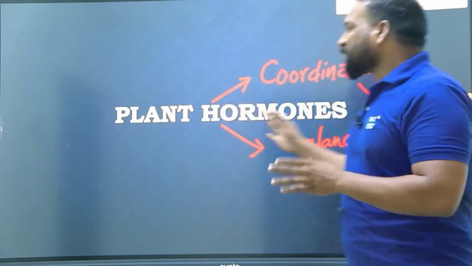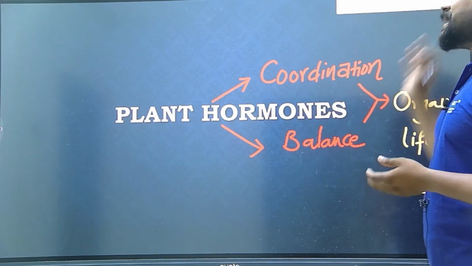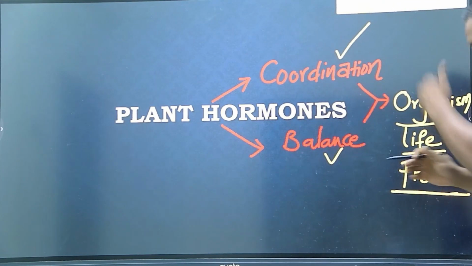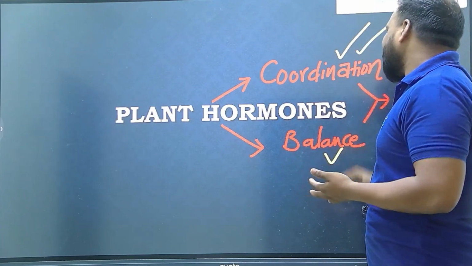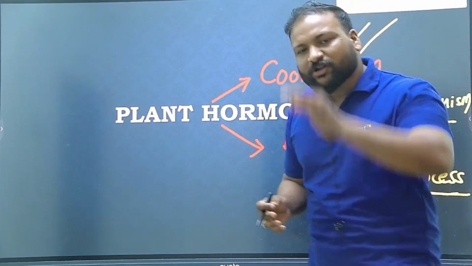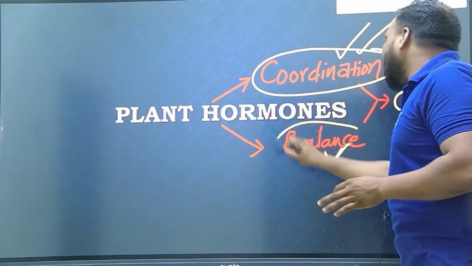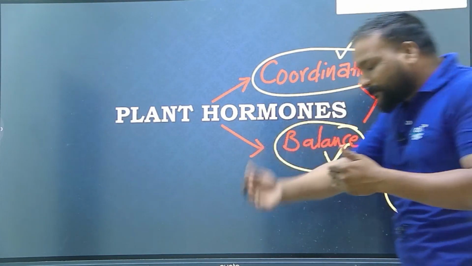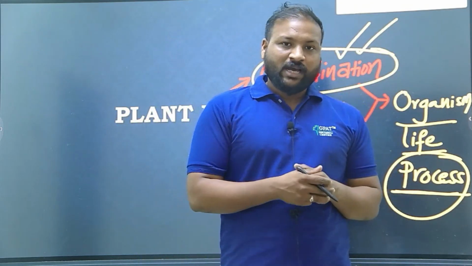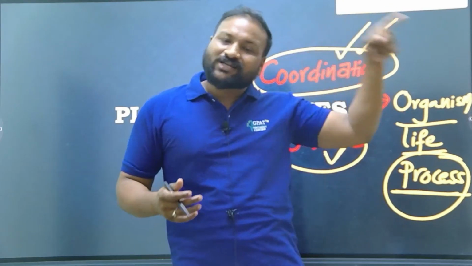Not only plant hormones, when it comes to hormones in general, they are mainly meant for the coordination and balance between the organism's life processes, whatever the process may be. So the function of a hormone is a chemical messenger, but mainly for the coordination and balance between all the biological processes which are carried out in the life cycle of a living organism.